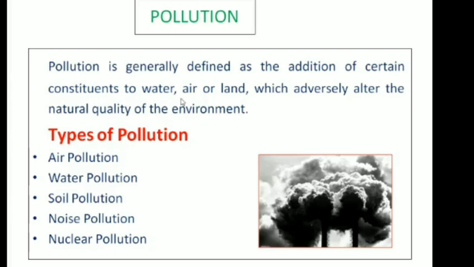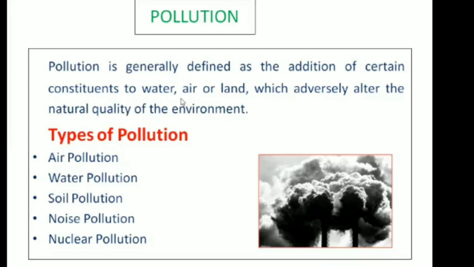Pollution is generally defined as the addition of certain constituents to water, air, or land, which adversely alters the natural quality of the environment. That is known as pollution. So, if you have the presence of some undesirable constituents in water, air, or land that affects its quality, then it is known as pollution. From the definition itself, you can clearly understand what pollution is.